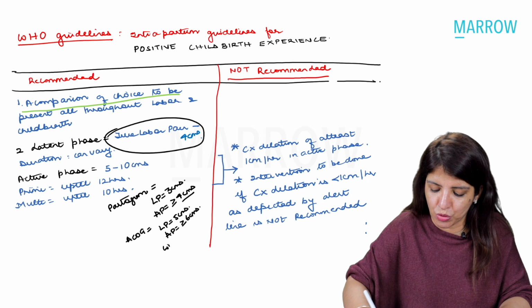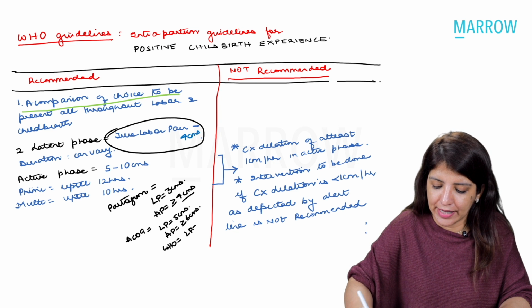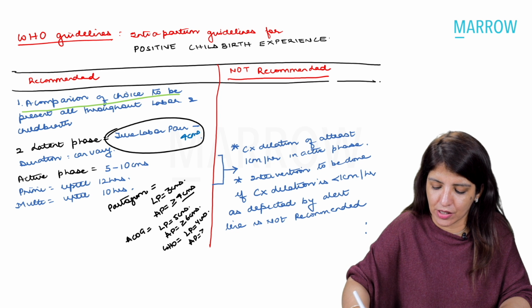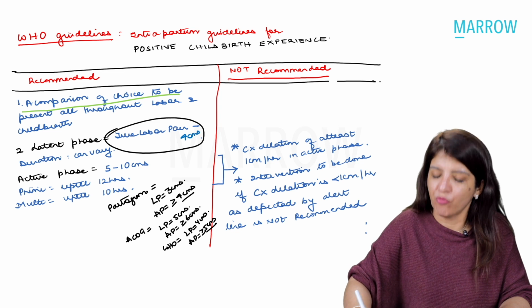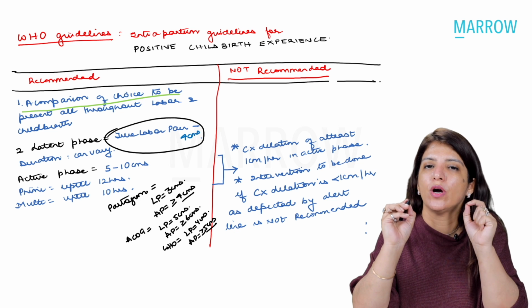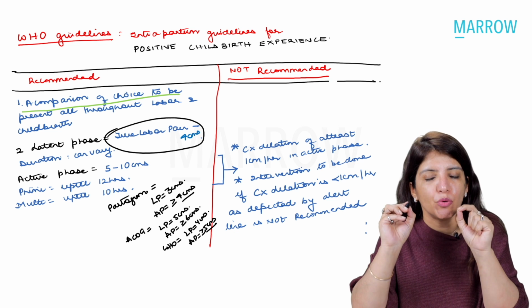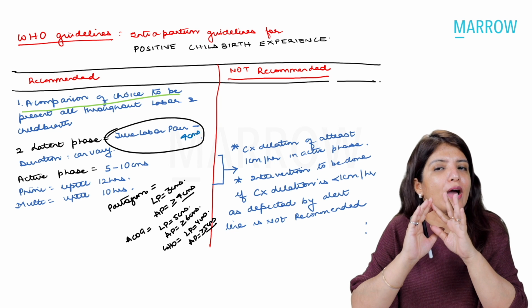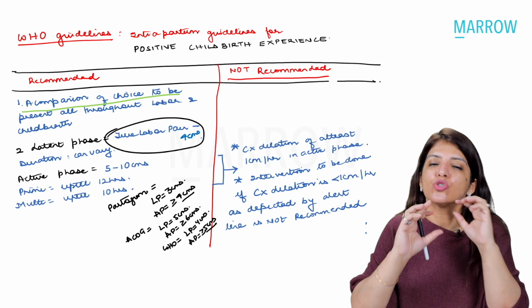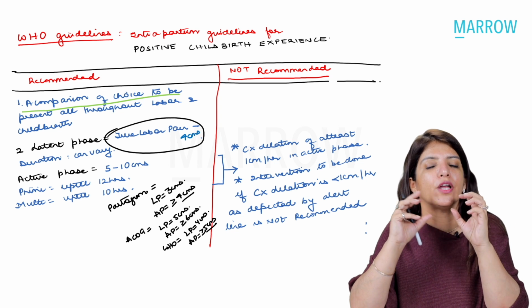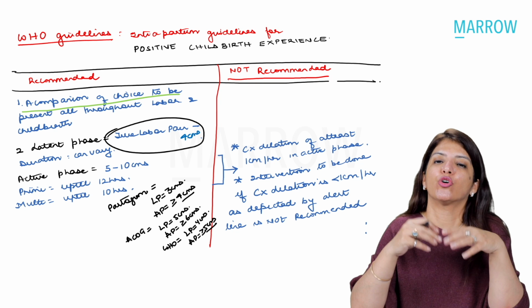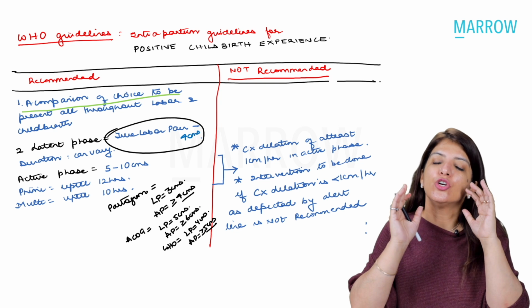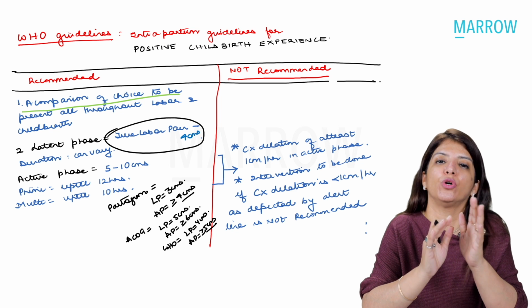Now, WHO's modified guidelines say that latent phase is up till 4 centimeters and active phase is more than or equal to 5 centimeters. Now, you are not going to get confused. Suppose your question is on partogram. In a partogram, WHO has not changed the partogram. So for all information related to partogram, for all plottings on partogram, you are going to follow what we have told you in class.